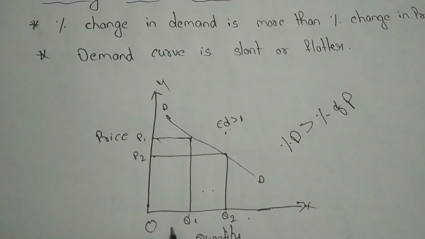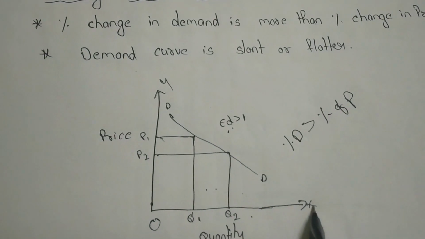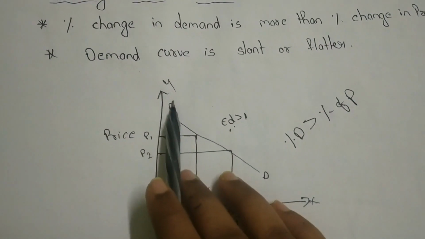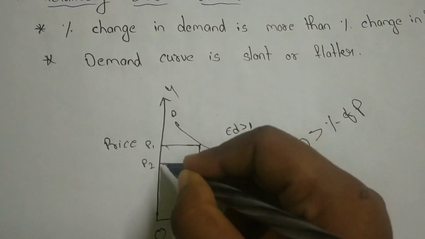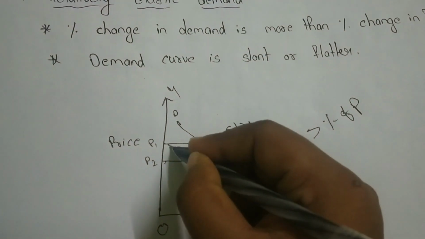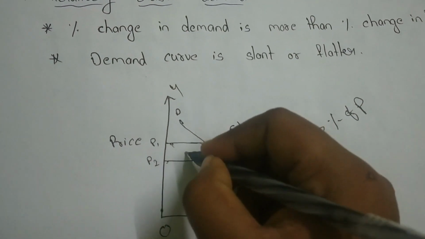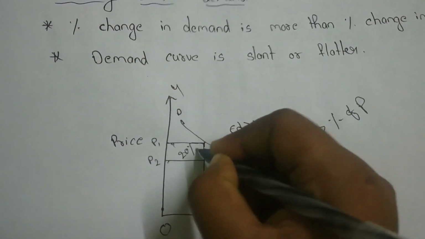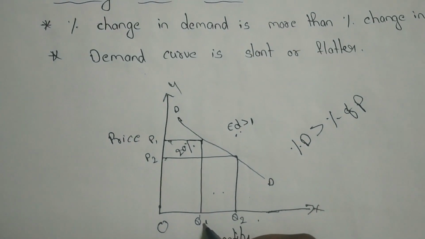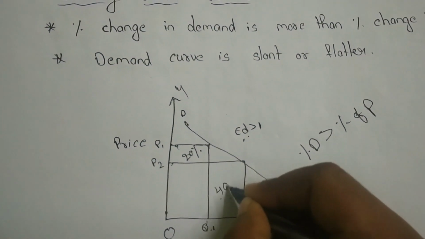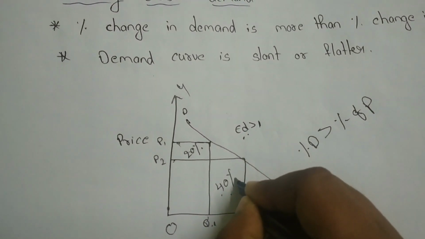Let's see. Here also the x-axis represents the demand, the y-axis represents the price, right? See, this is the original price and original quantity. So here to here the price increases. It was very small. Suppose the price increases 20%, and from Q2 to Q1 the quantity demanded decreases. So it decreases up to 40%, right?